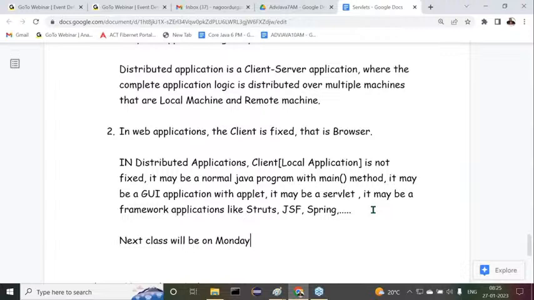But in my old JDBC batch, one topic is remaining. The topic I want to complete is row sets. So those who are attending regular JDBC at 7 o'clock, you can come tomorrow at 7 o'clock. I'll take the row sets topic there.